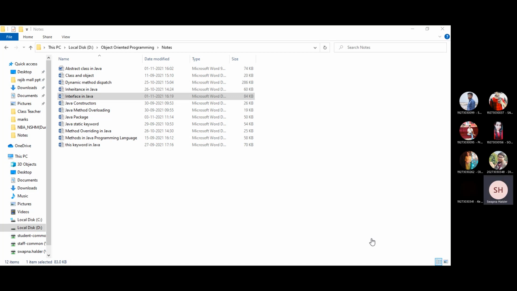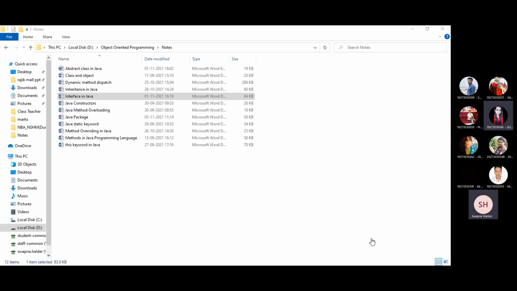The skin is visible to you, Mita. The skin for interface. Yes, ma'am, it is visible. So we are in the part for interface. Basically, the inheritance portion is already done.